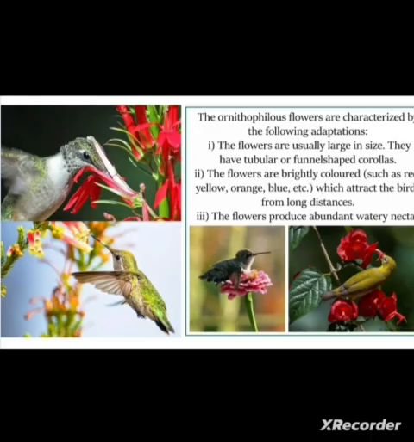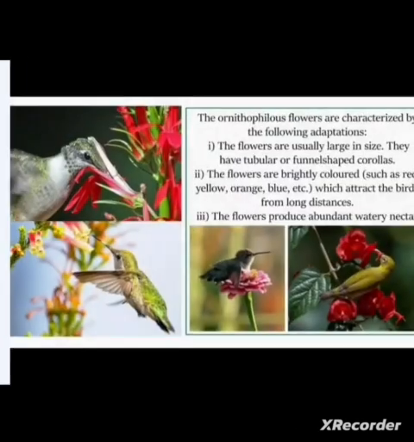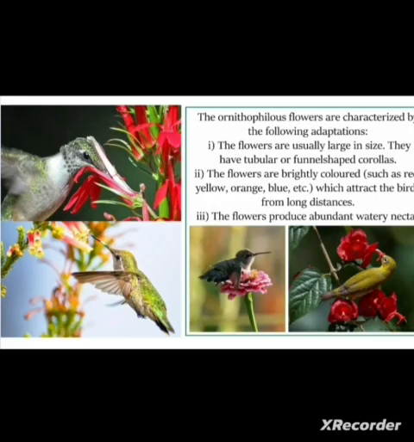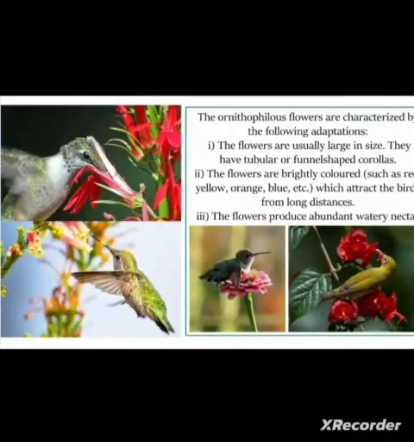They have a long neck, so they can easily sip the nectar. Some examples of these flowers are the bottle brush, the red silk cotton, and hibiscus, etc. We have a number of flowers in which the pollination takes place by birds. So this is known as ornithophily. But these flowers do not have a strong smell. So this is about ornithophily.